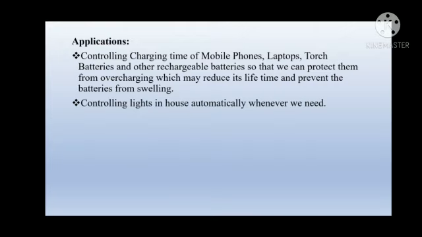This smart switch can also be used in controlling lights in the house by switching them on and off automatically whenever we need.